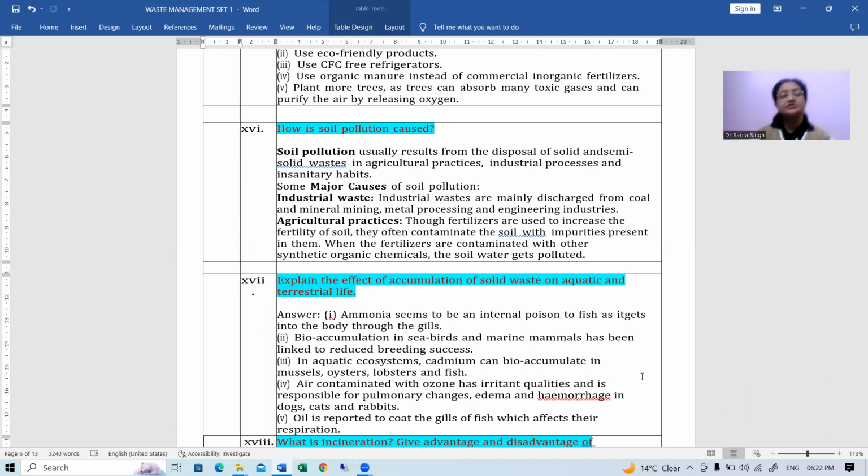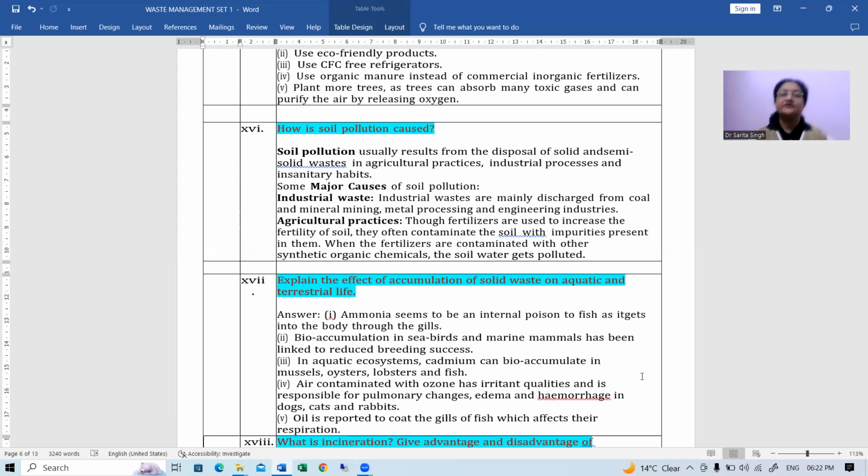The next is agricultural practices. Fertilizers are used to increase the fertility of the soil. They often contaminate the soil with impurities present in them. And when the fertilizers are contaminated with other synthetic organic chemicals, the soil water gets polluted. So this is how all these are interrelated.